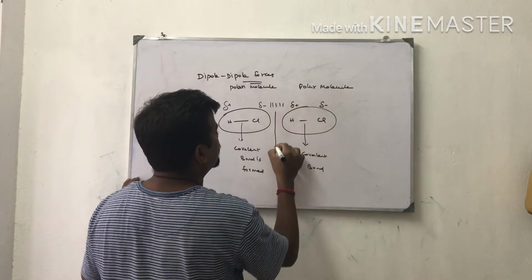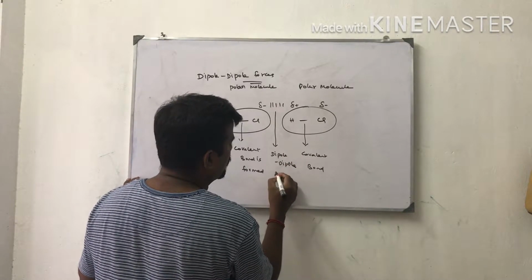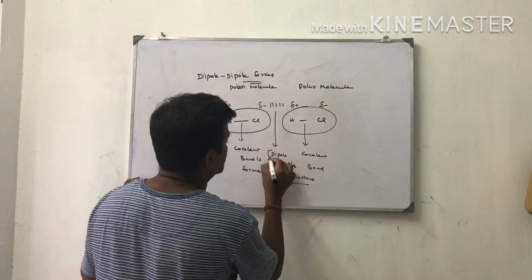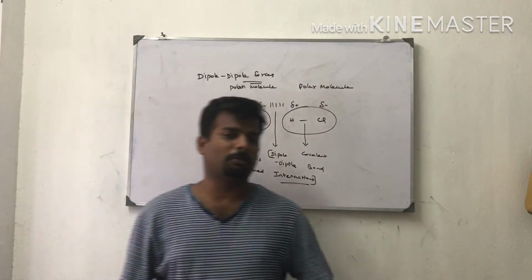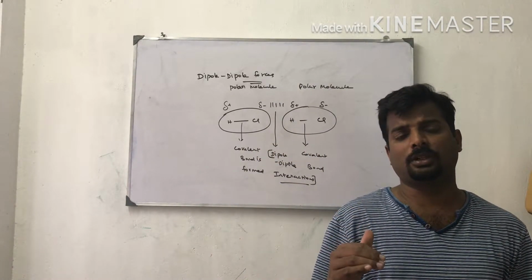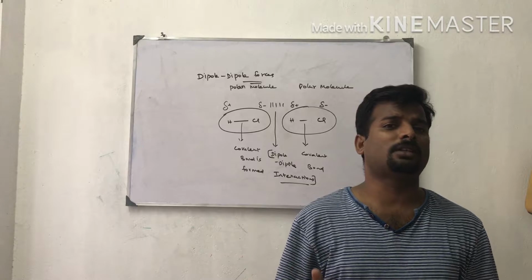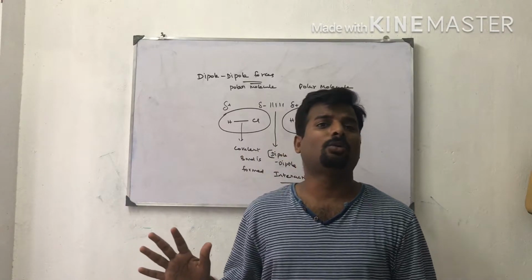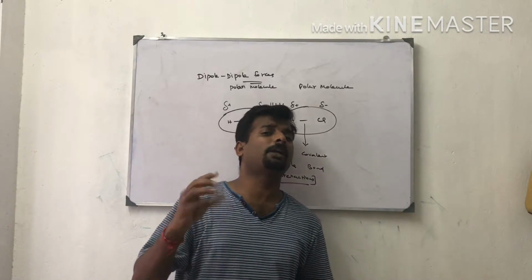In between them some interactions are there. This is called dipole interaction. So I am going to explain the polar nature. Polar molecules have partial positive charge and partial negative charge. Dipole forces operate between two molecules which, though neutral, possess a permanent dipole.